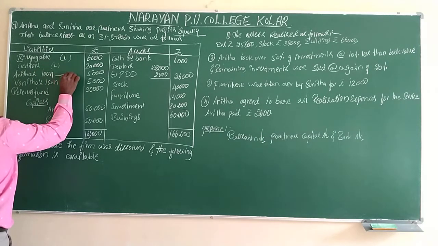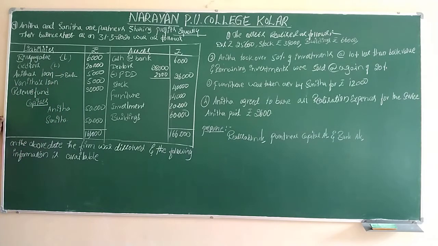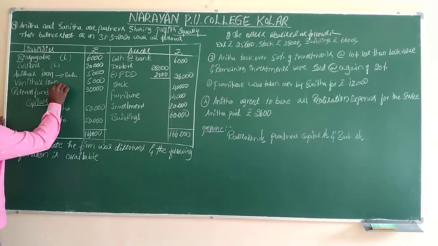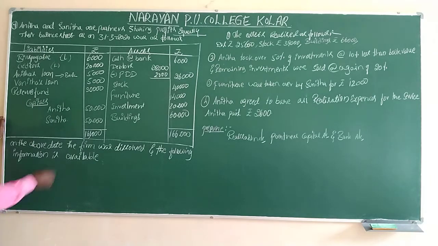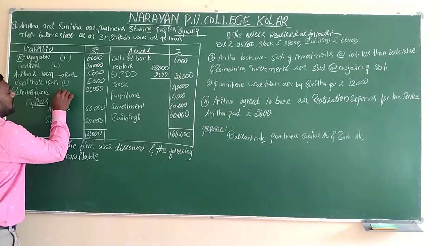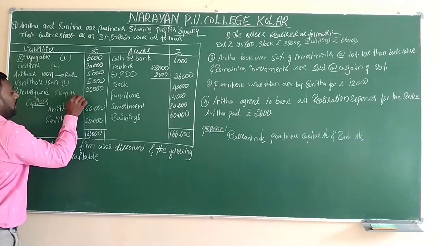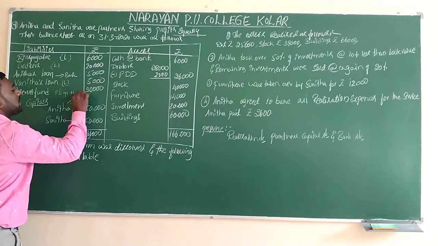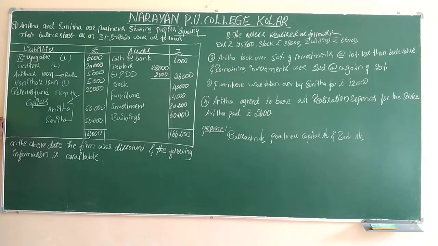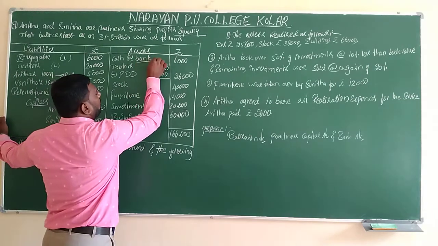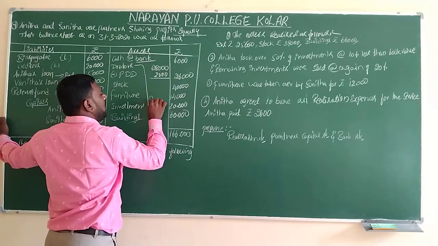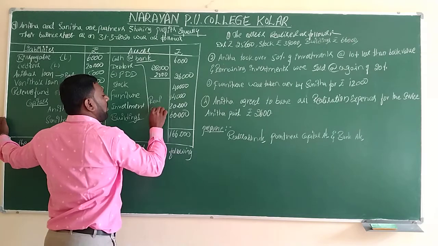Anita's loan will come to the bank account. Why? Because Anita is a partner, so if any loan is given by the partner, that will come to the bank account. Vanita's loan, Vanita is not a partner, she is totally an outsider, so she is a liability. Got it? Reserve fund they are given; this belongs to the partners capital account, and the capitals also belong to the same partners capital. When we come to the asset side, cash at bank will come to the bank account, and all other assets come to the realization account.